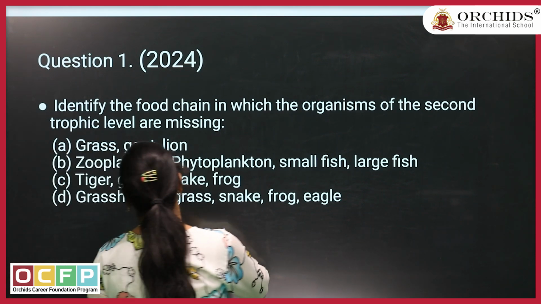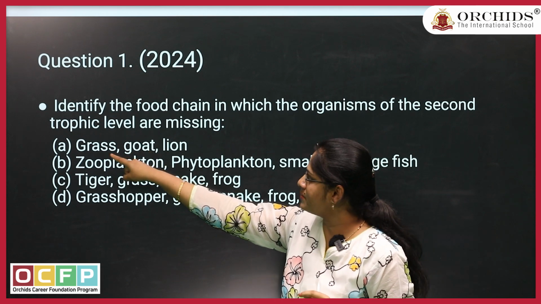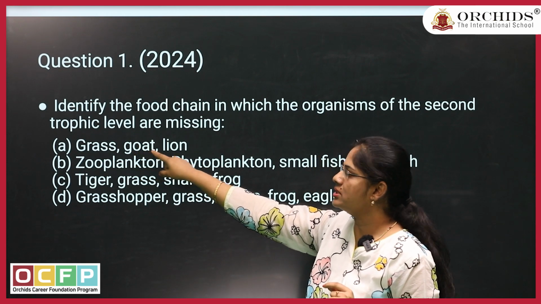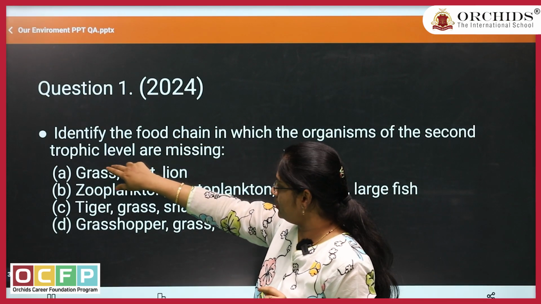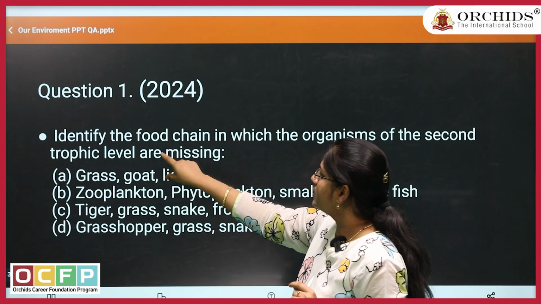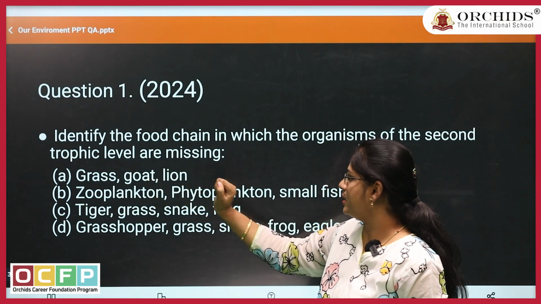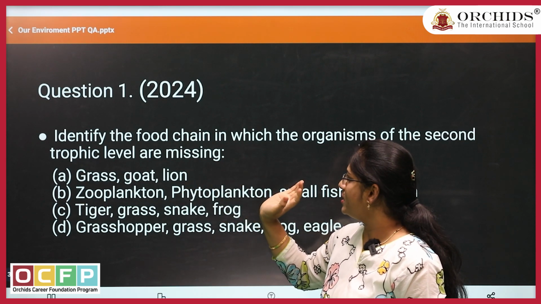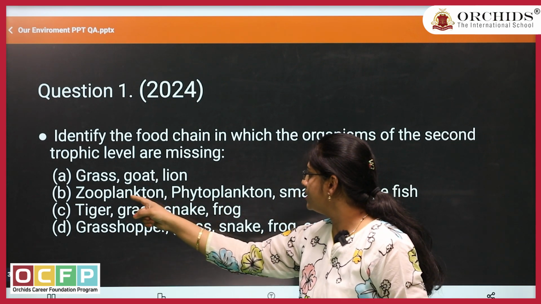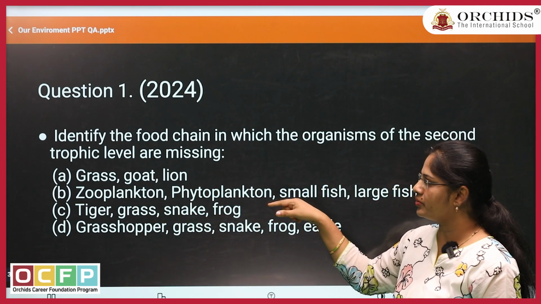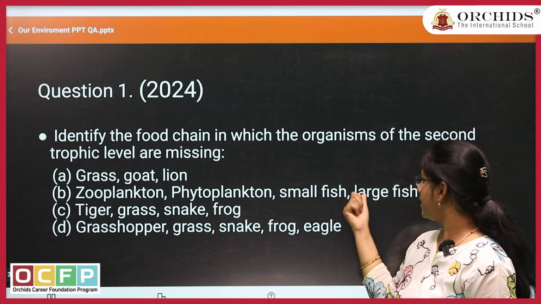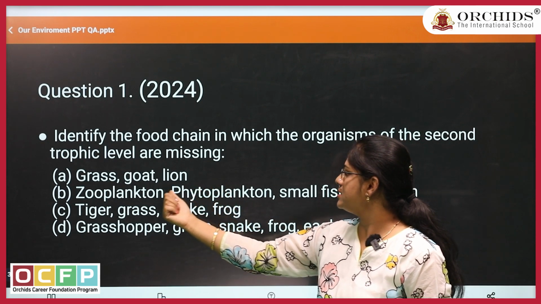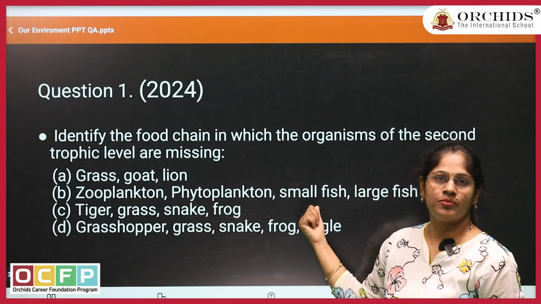First option, if you consider grass, as I said, it comes under producer, means first trophic level. Second one is herbivore animal, which is goat. So here second trophic level organism is present. Next one, lion, obviously it goes to the third trophic level. So here there is no missing organism. Second one, about the organisms which are given over here, you have to check which one comes under first trophic level, which one second, like that. Here phytoplankton, zooplankton, again first trophic level, second trophic level, third, fourth, all the trophic levels are present.